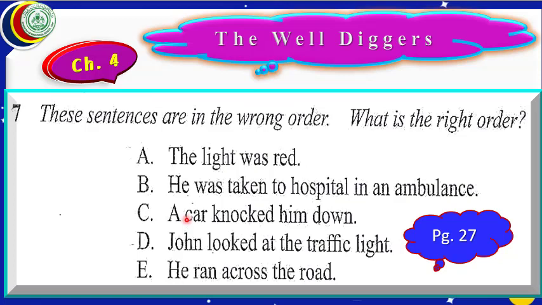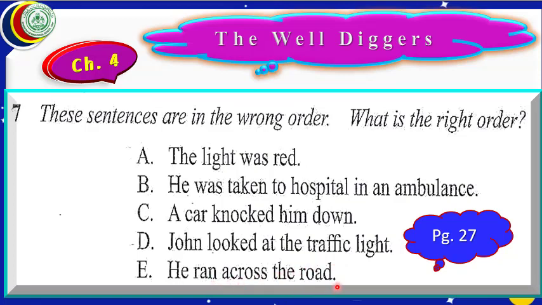Let us read these sentences to discuss more about their order. A. The light was red. He was taken to hospital in an ambulance. A car knocked him down. John looked at the traffic light.